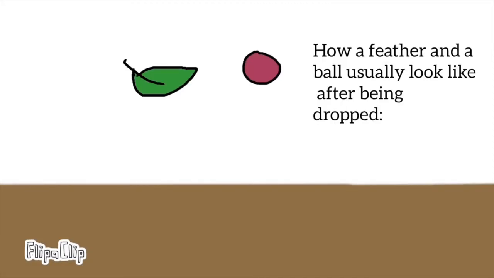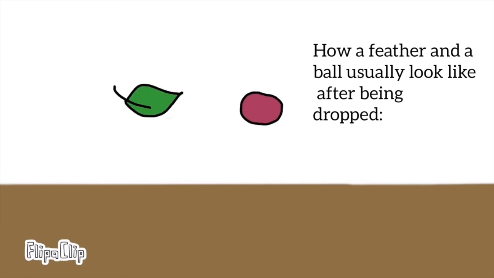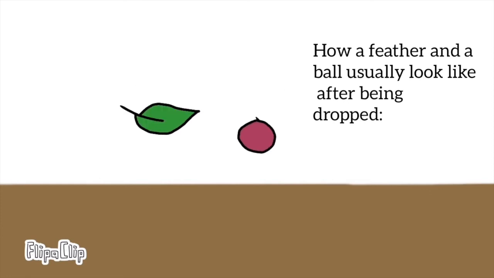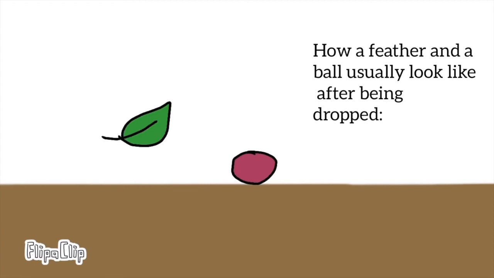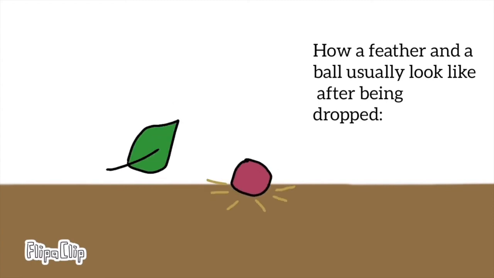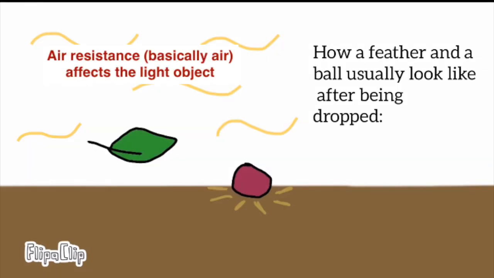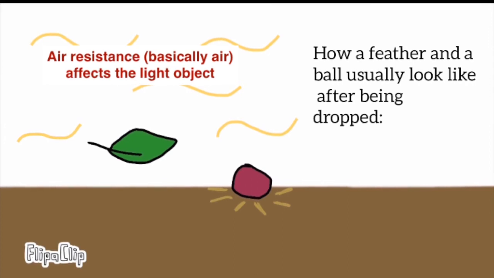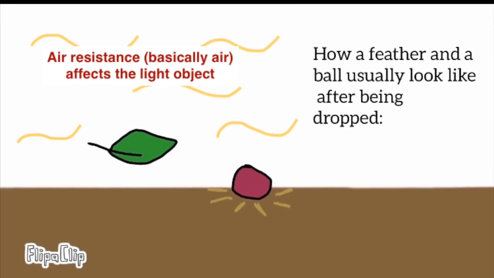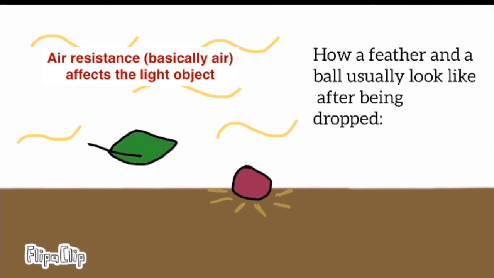But when you do this experiment in reality, you may find that the ball is the object that reaches the ground first. Why is that? It's because there's a force acting on the feather that stops it from going downwards as quickly as the ball does. It's called air resistance, in which air holds the feather back from falling, as it does the ball.